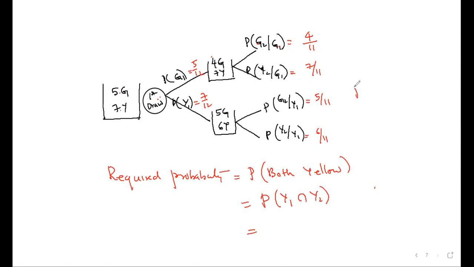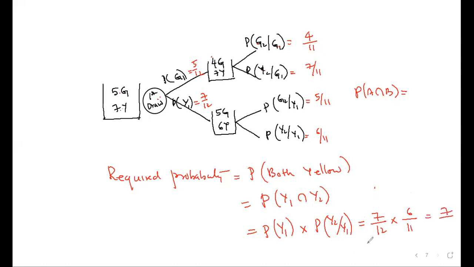Now, what is the probability of A intersection B? Intersection means multiplication. It is the probability of first is yellow multiplied by the probability of second is yellow given that first is also yellow. Now look at this: what is the probability of first yellow? 7 by 12. What is the probability of Y2 given Y1? 6 by 11. So that became 7 by 22. 6 and 12 got cancelled.